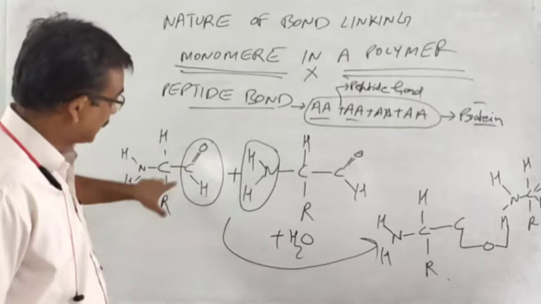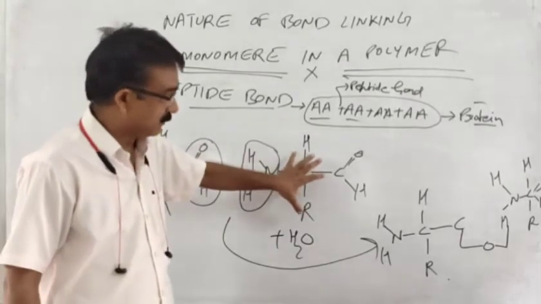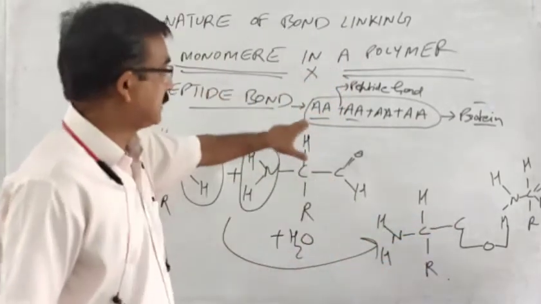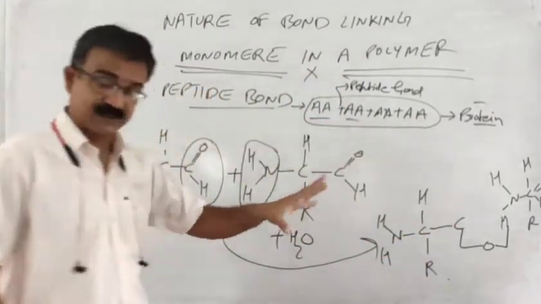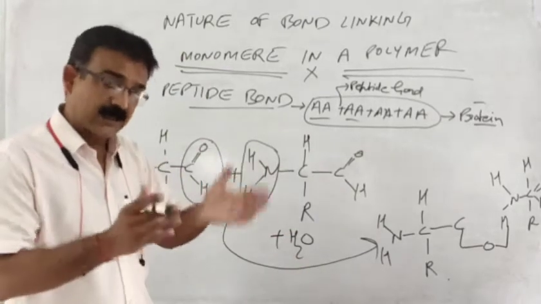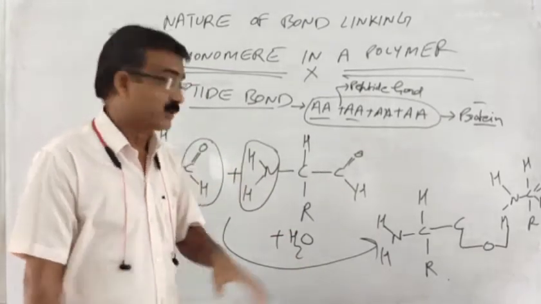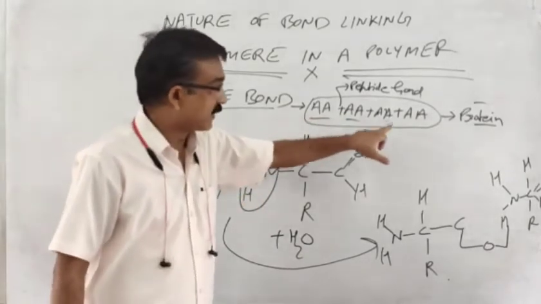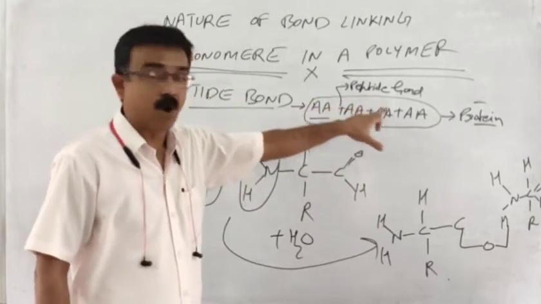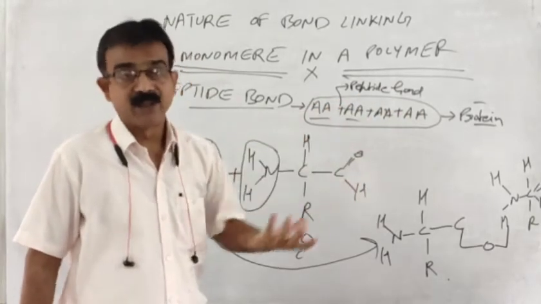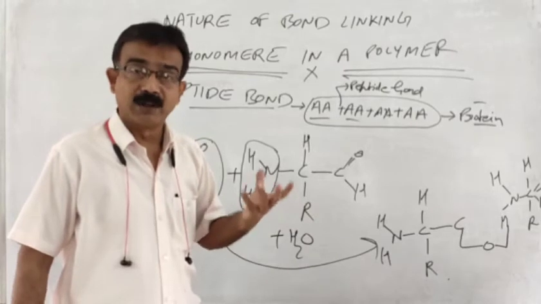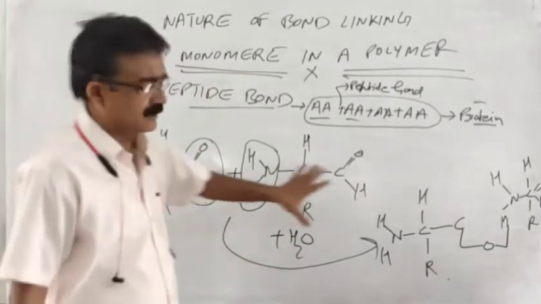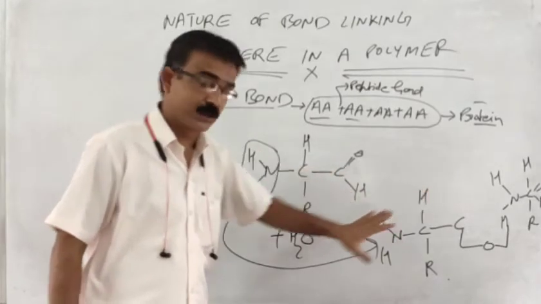Then the amino acids further form a dipeptide, and in the same pattern another amino acid fuses and they form a complete polypeptide chain. So these are the monomers. When these monomers are further fused with peptide bonds in protein, what do they form? They form a polymer, or polypeptide, of amino acids. This is protein.